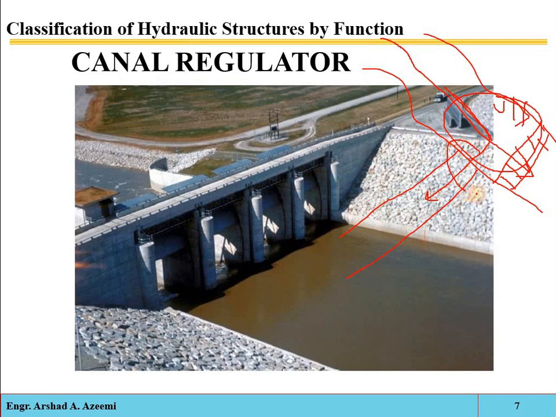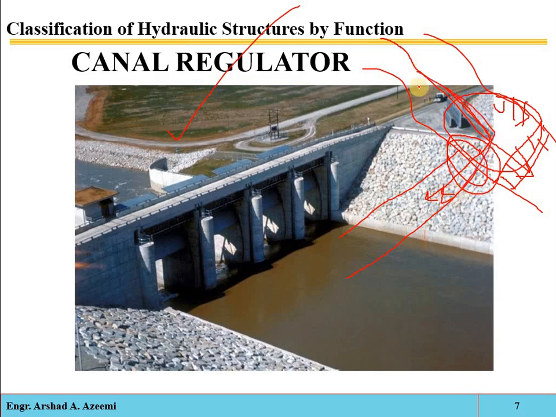Now at this entry point, at this head point of the canal, such type of regulators are constructed. Now see, what is the main function of this regulator? It regulates the supply of water entering the canal. When we are constructing an irrigation canal, it has some specific maximum supplying capacity. So when we construct this canal regulator, it will regulate the entry of water into the canal.